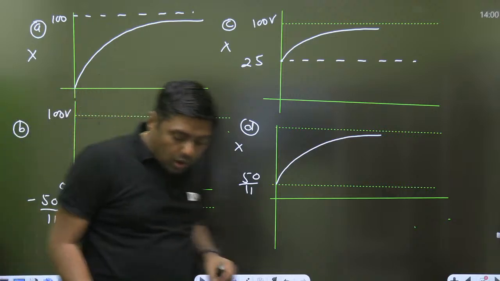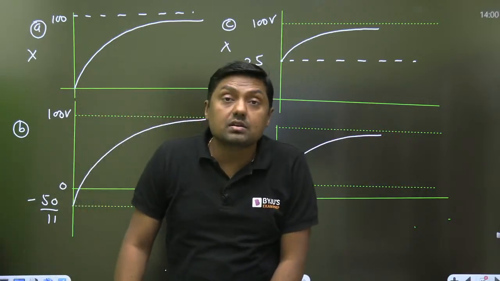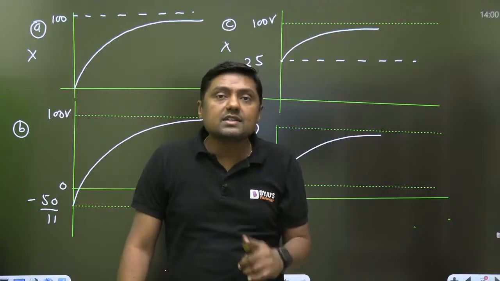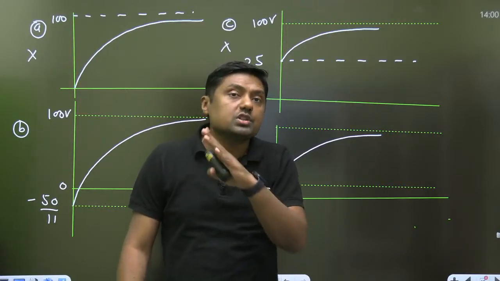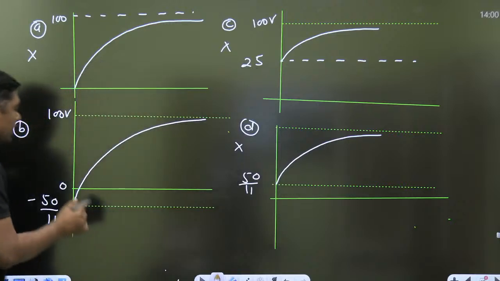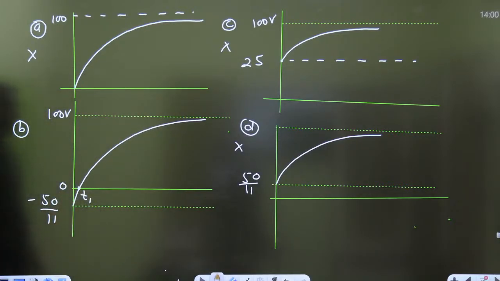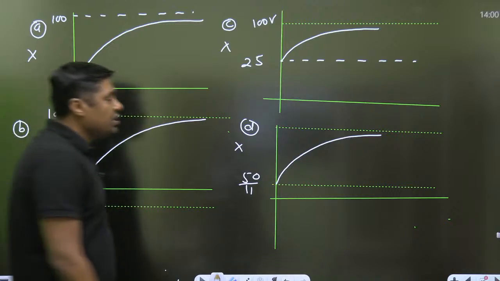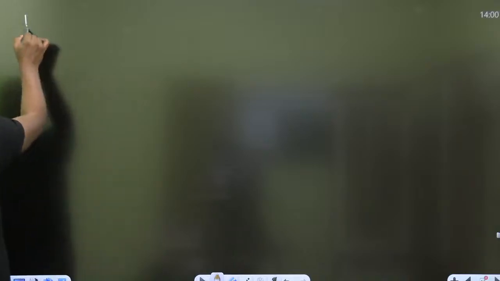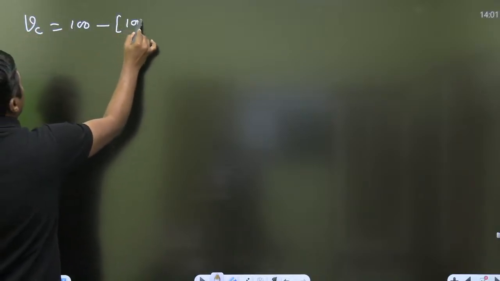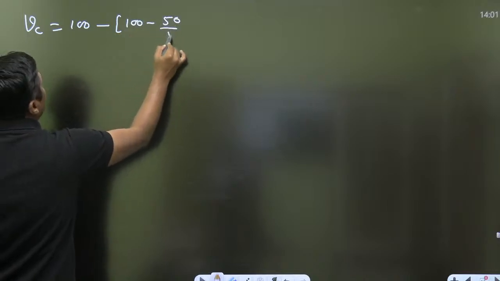Now, once you get the equation, they will ask exactly at what time it will cross the zero line. Once you get the equation, VC is equal to what? V final 100 volt, V initial 50 by 11.